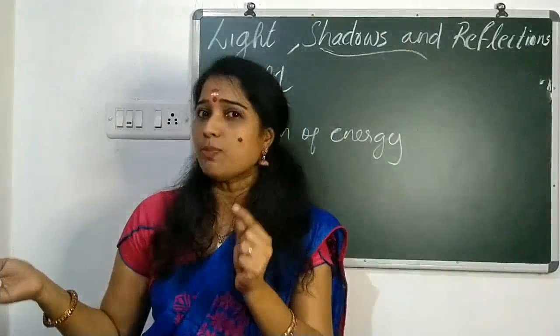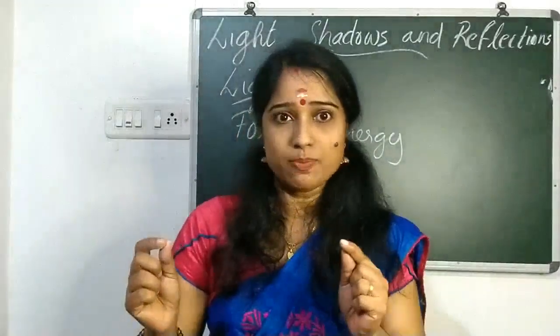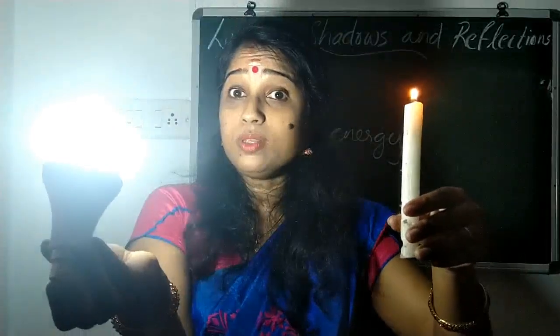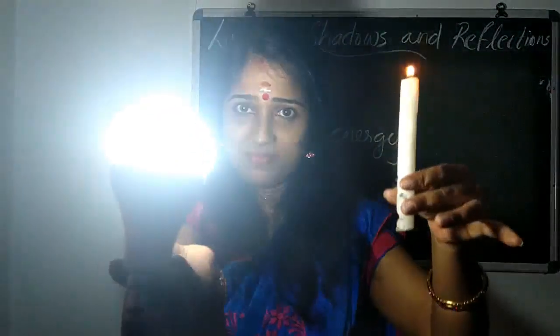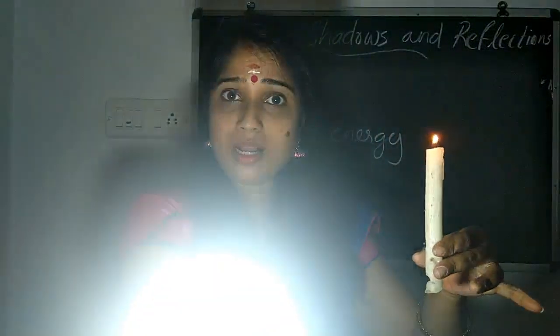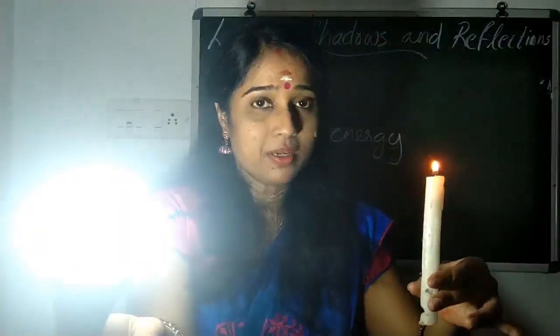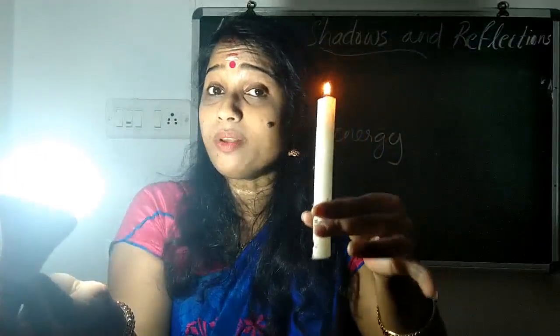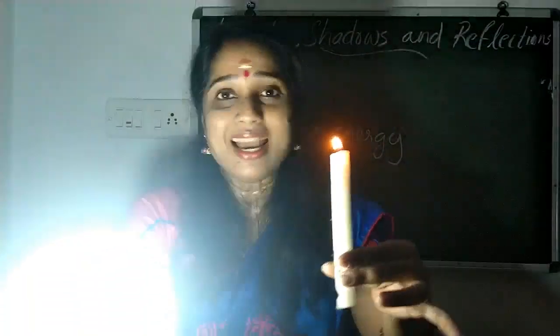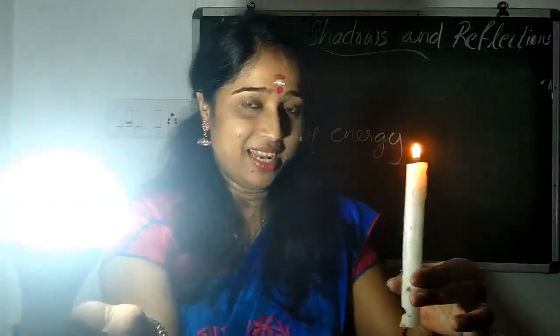It can vary from sun to the candle. I will just show a small example. Just wait, my dears. Now just observe these two luminous objects. One is the bulb, another one is the candle. Which one is emitting more light? Is it candle or the bulb? Yes, it's the bulb. Even though the amount of light released by the candle is less, candle is also releasing energy.